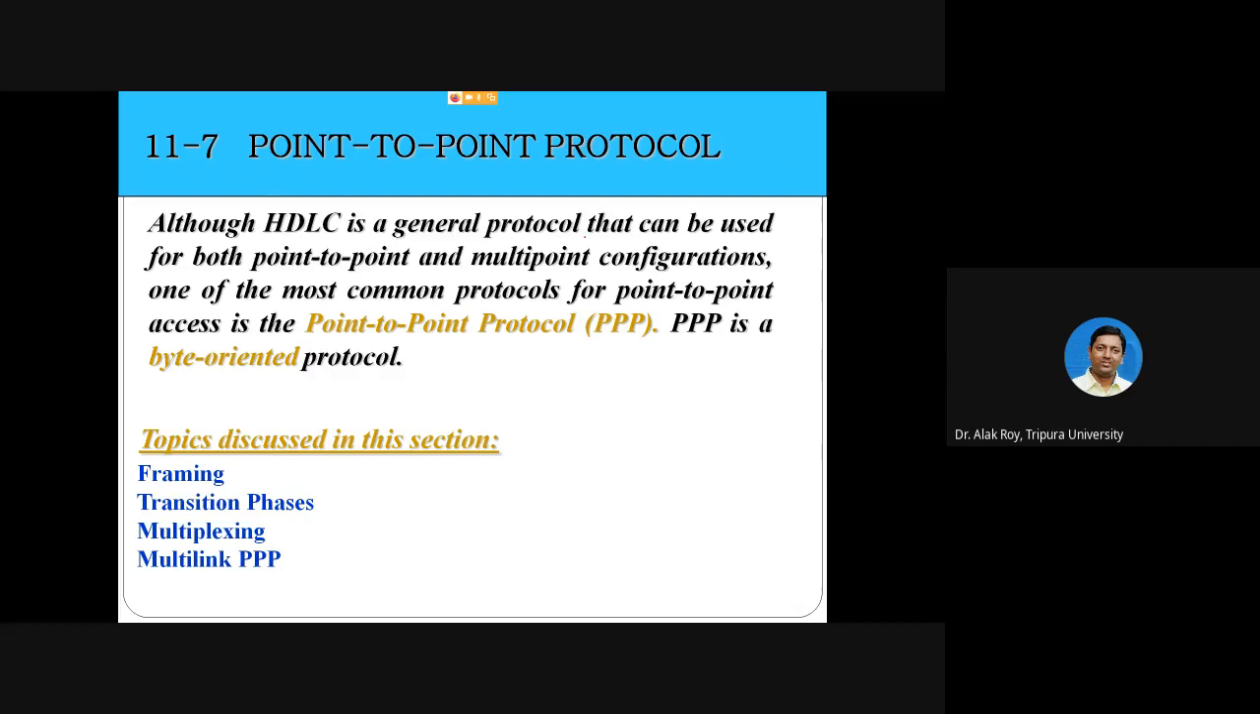Although HDLC is a general protocol that can be used for both point-to-point and multi-point configuration, one of the most common protocols for point-to-point access is the PPP protocol, known as point-to-point protocol. PPP is a byte-oriented protocol. HDLC is a bit-oriented protocol. That is the major difference here. HDLC is a protocol for point-to-point and multi-point, whereas point-to-point protocol is only for point-to-point communication.